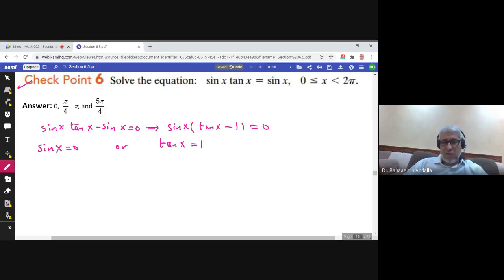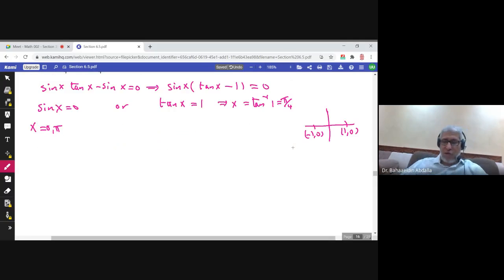Sine x is 0. You can solve it here. Sine is y, so sine x would be 0 when you have 1, 0 and -1, 0. So the 2 solutions are 0 and pi for this equation. While here, if you use tan inverse of 1 it would be pi over 4. So the reference angle you are talking about is pi over 4.